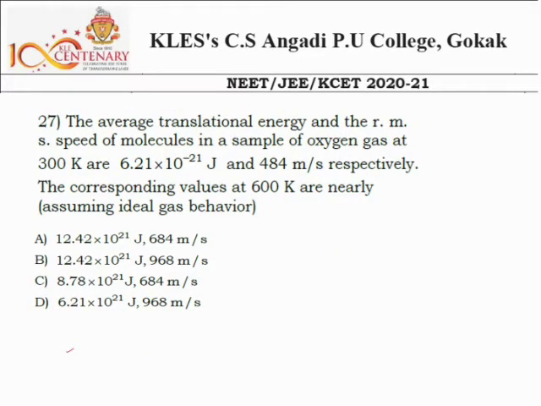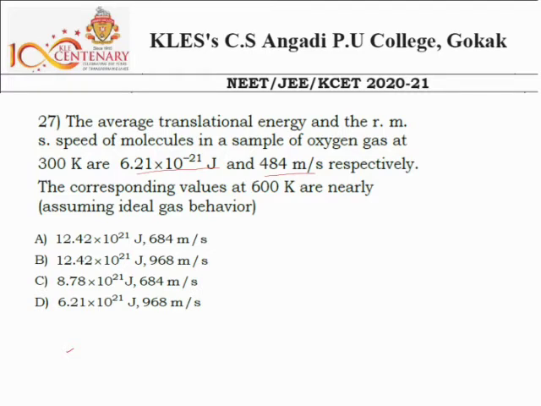Question number 27. The average translational energy and the RMS speed of molecules in a sample of oxygen gas at 300 Kelvin are 6 into 10 to the power minus 21 joule and 484 meter per second respectively. The corresponding values at 600 Kelvin are nearly.